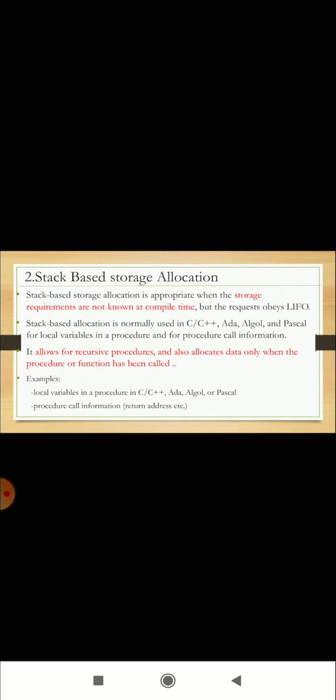Next is stack-based storage allocation. Stack-based storage allocation is appropriate when the storage requirements are not known at compile time, but the requests obey last in first out order (LIFO). Stack-based allocation is normally used in C, C++, Ada, Algol and Pascal for local variables in a procedure and for procedure call information. It allows for recursive procedures and also allocates data only when the procedure or function has been called. Example: local variables in a procedure in C, Ada, Algol or Pascal, procedure call information.